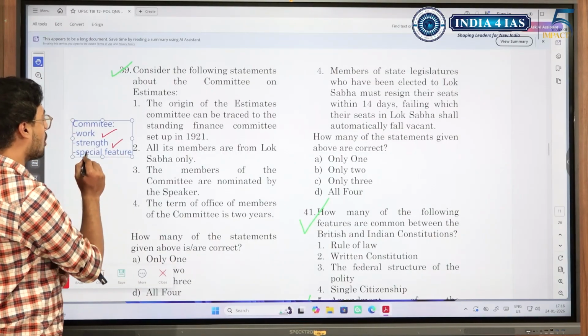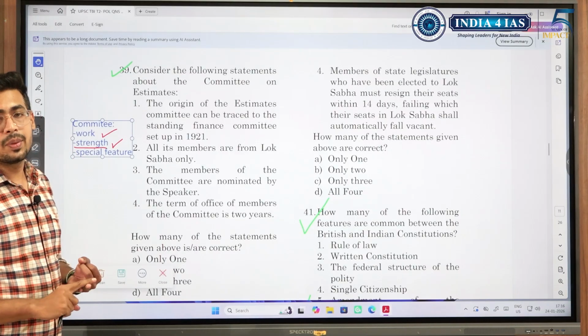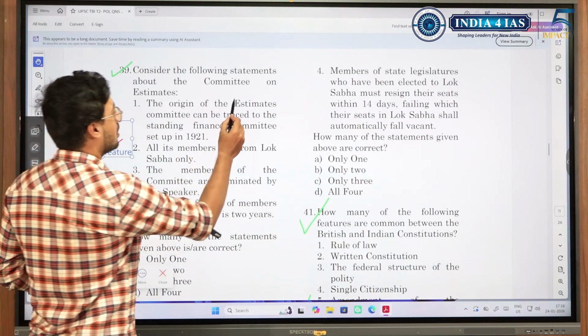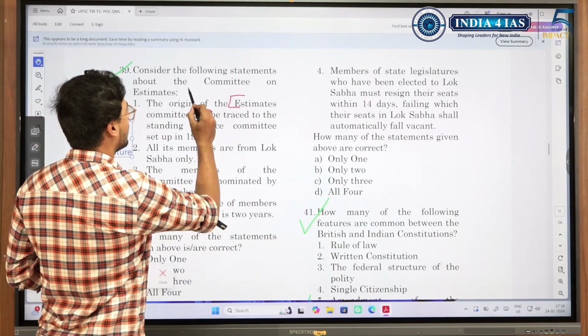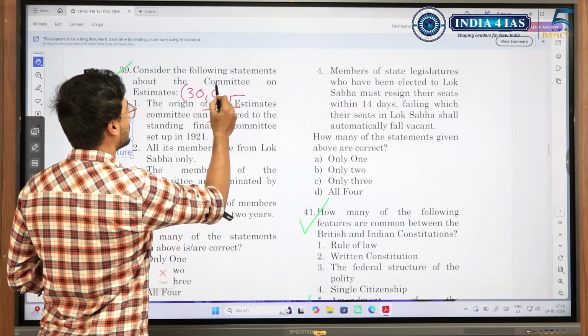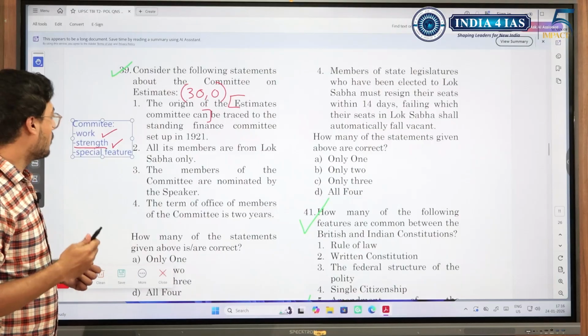Similarly, questions have appeared on the strength of the committees. In each committee, there will be Lok Sabha, Rajya Sabha members. So how many Lok Sabha members, how many Rajya Sabha members? For example, in estimates committee, I remember it as 30-0. So from Lok Sabha there are 30 members, from Rajya Sabha there are 0 members. So this is the way we need to remember.